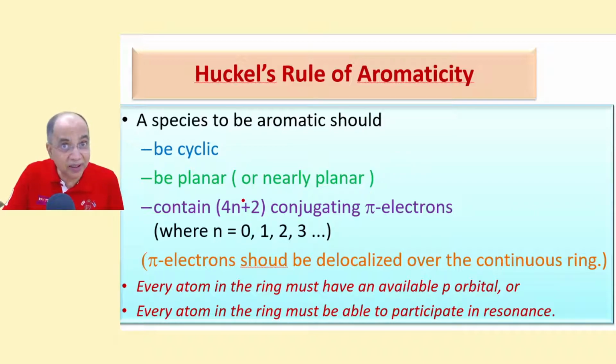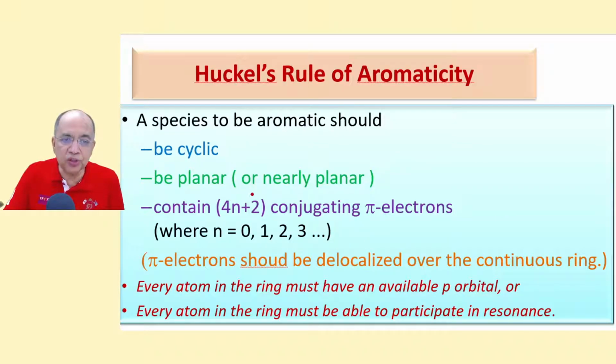It should be planar or nearly planar, that means all the atoms in the ring are sp2 hybridized. And more importantly, it should contain 4n plus 2 conjugating pi electrons, where n is a whole number: 0, 1, 2, 3 and so on.